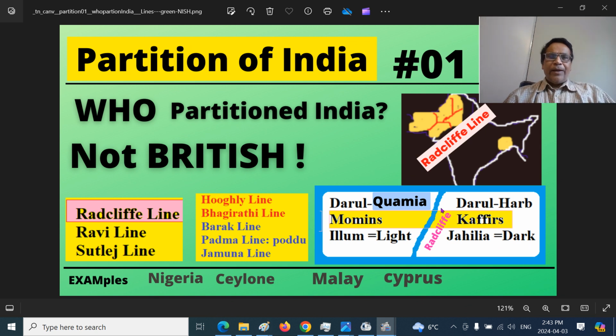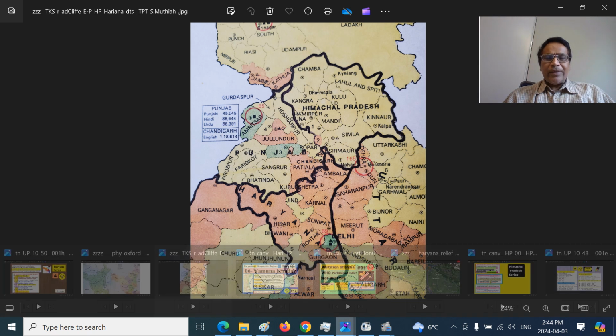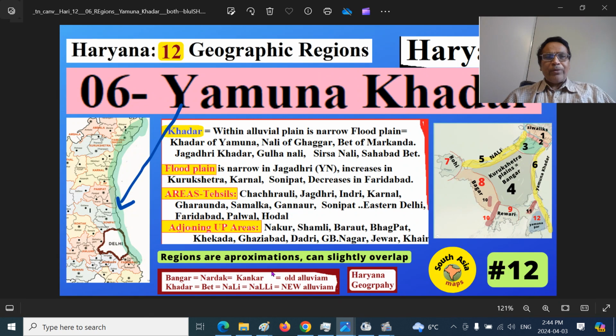This is the ideological line. Sometimes the Ravi line or Sutlej line overlap with it. Darul Islam and Darul Harb, the Mumins, the believers, and Kafirs, non-believers, infidels. Islam is their land of light, and the rest of the Kafiri cultures are Jahiliya, dark. That is the Islamic ideology, and that is exactly the Radcliffe line, the partition line. We are talking about east of the Radcliffe line today, the Haryanvi-speaking East Punjab region.